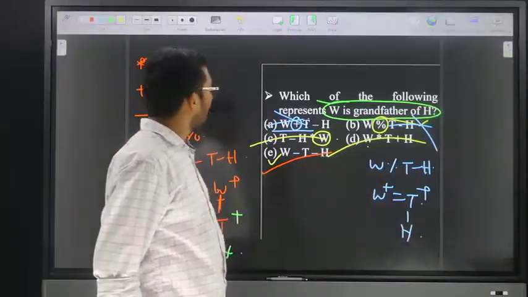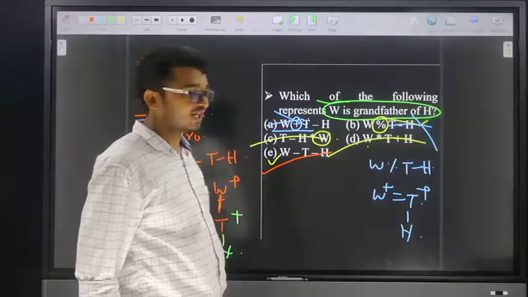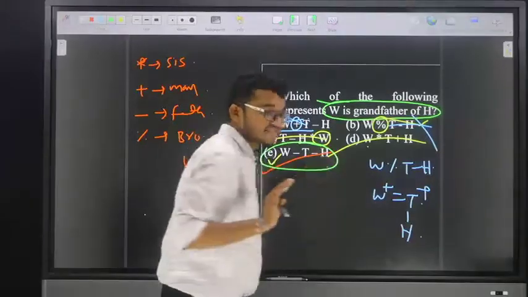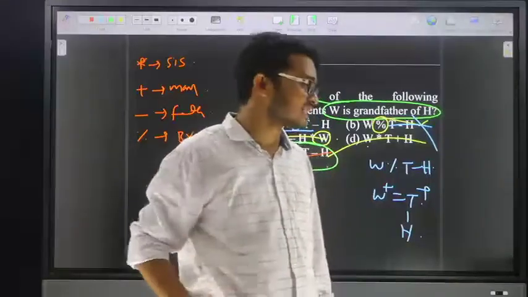Now, which of the following represents W is grandfather of H? Then the answer is option number five. Friends, in this one, is there any doubt? Yes or no? Then give your comment. If not, I will go for the next example.